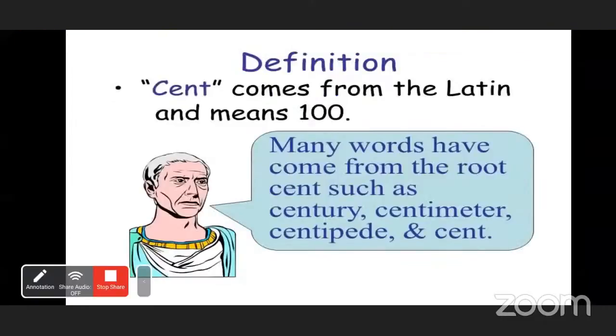See here, cent comes from the Latin and means 100. Now many words have come from the root cent, such as century, centimeter, centipede, and cent.